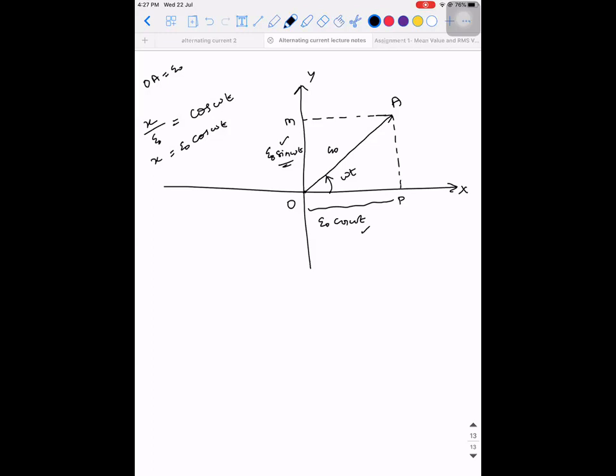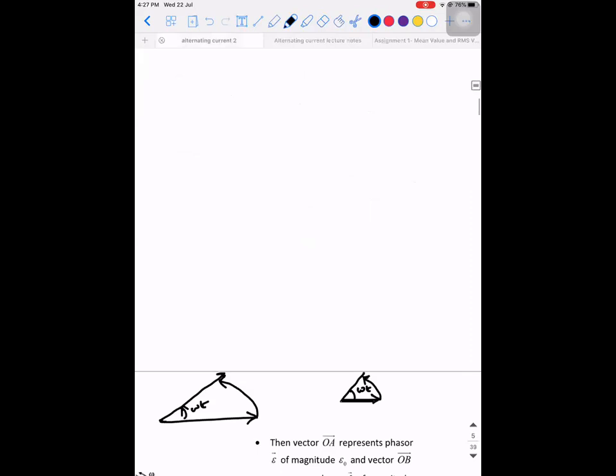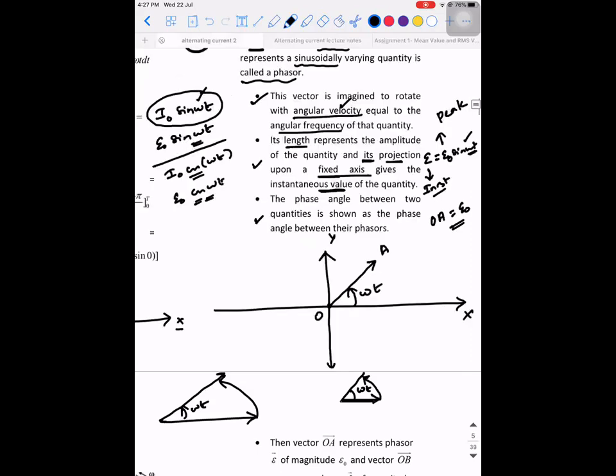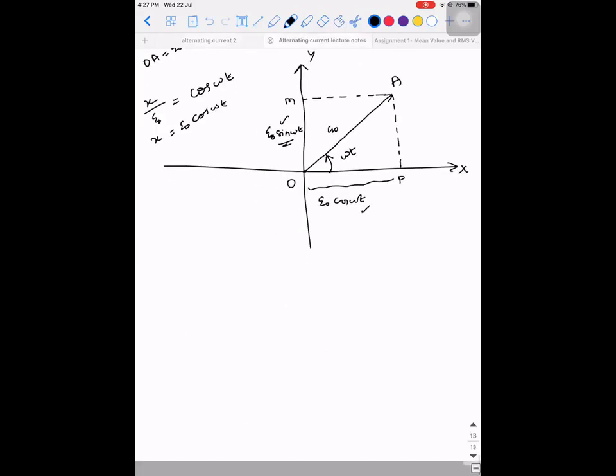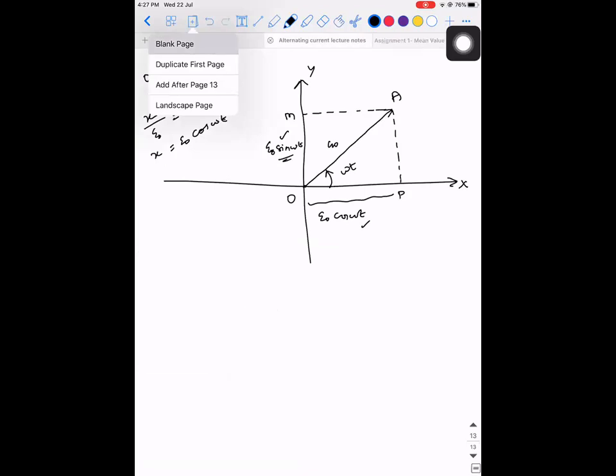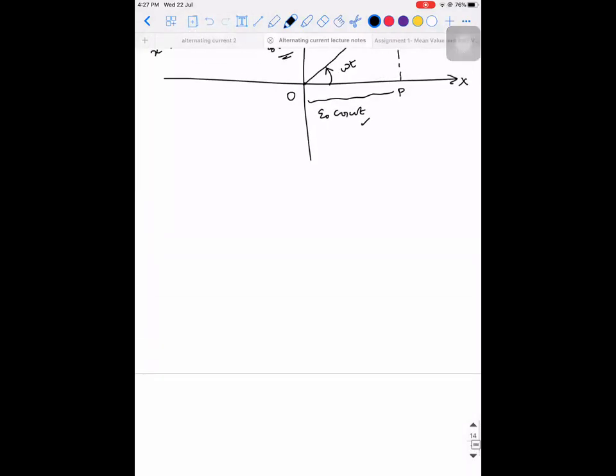This is clear. And the last point is, they told that the phase angle between two quantities is shown as the phase angle between their phasors. For example, one minute. See, the main reason for using the phasor diagram is for us to understand the phase difference between the physical quantities. That is what we are going to see from the next chapter.